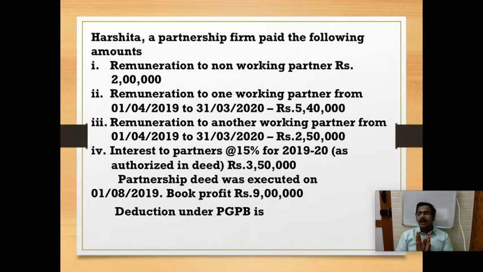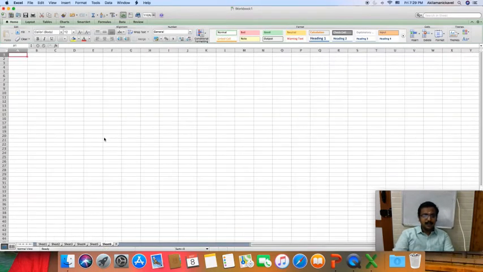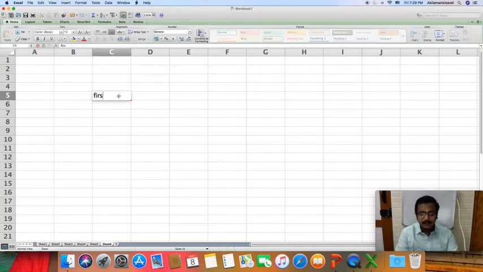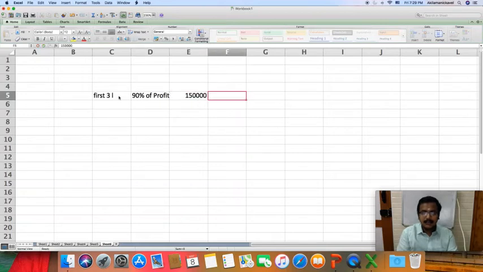So what is the maximum remuneration we should allow? On the first 3 lakh of book profit, it should be 90% of profit or rupees 1,50,000, whichever is higher.